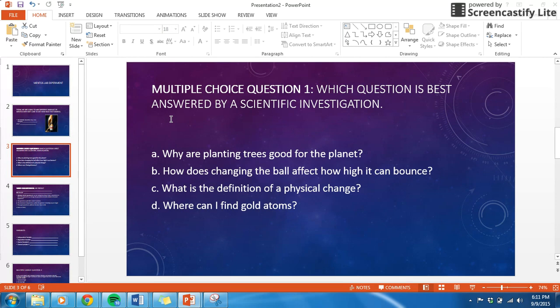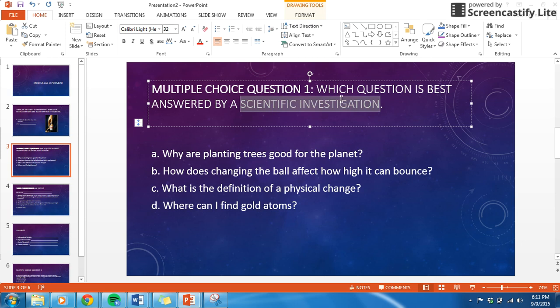Now answer multiple choice question 1. Which question is best answered by a scientific investigation? A. Why are planting trees good for the planet? B. How does changing the ball affect how high it can bounce? C. What is the definition of a physical change? Or D. Where can I find gold atoms? Remember, a scientific investigation or a testable question usually has the word affect in it.